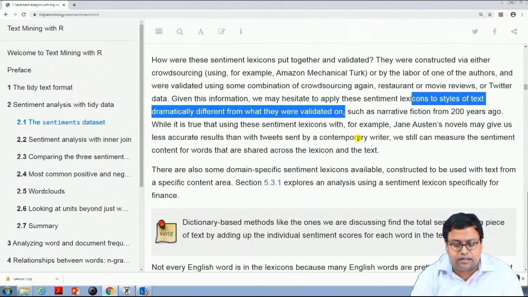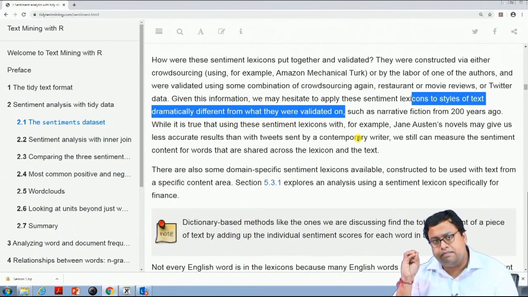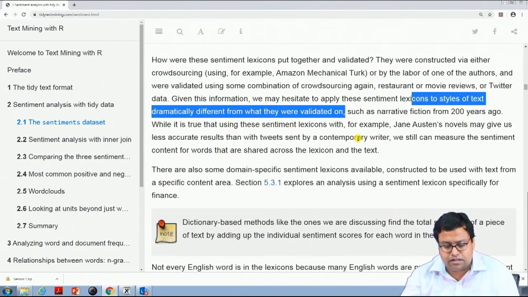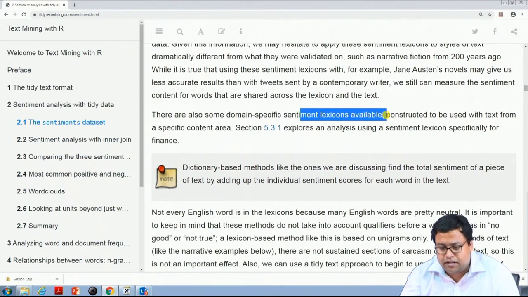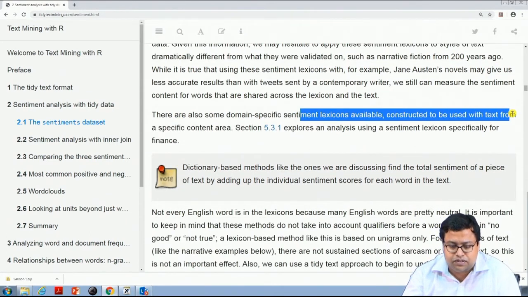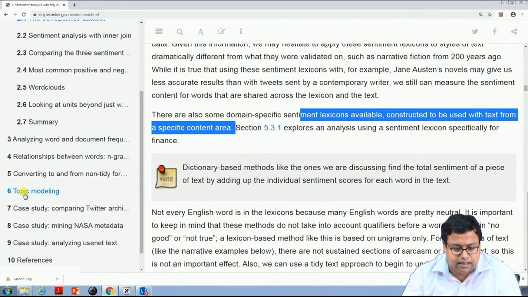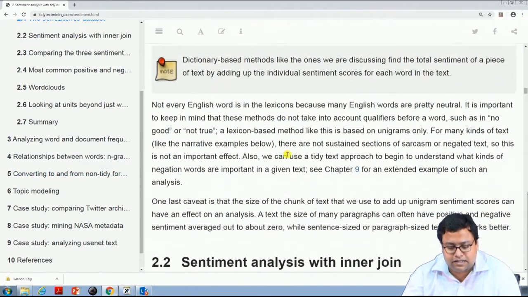So, that kind of thing you should keep in mind, or at least if you are doing research, you should keep that in mind and you should write about that limitation. There are also some domain specific sentiment lexicons available, constructed to be used with text in a specific content area. Section 5.3.1, at a later point of time you will be dealing with that. So, right now I am not focusing on that.